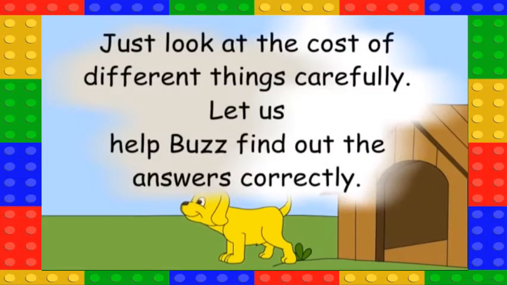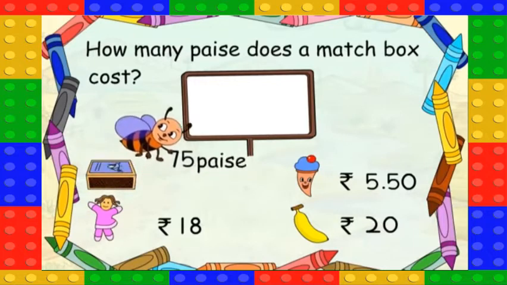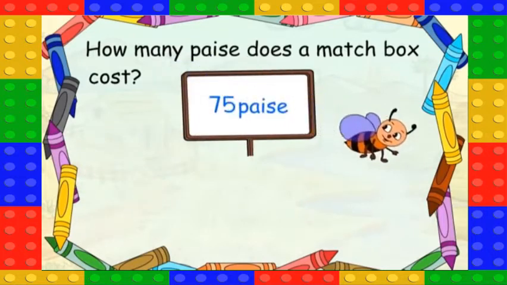Just look at the cost of different things carefully. Let us help Buzz find out the answers correctly. How many paise does a matchbox cost? 75 paise.